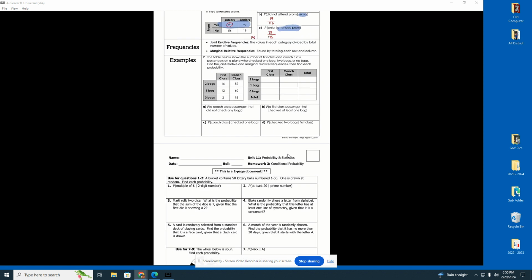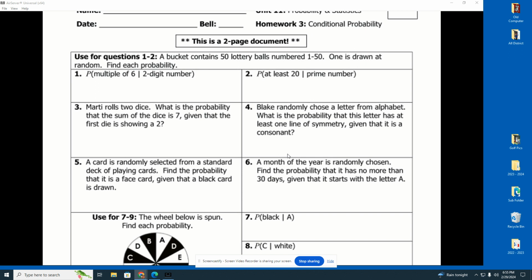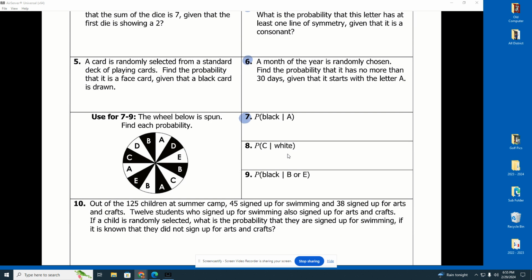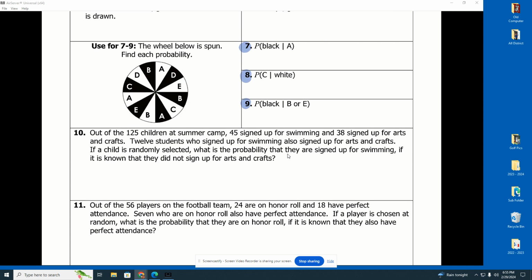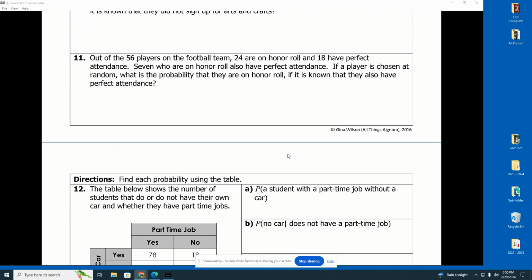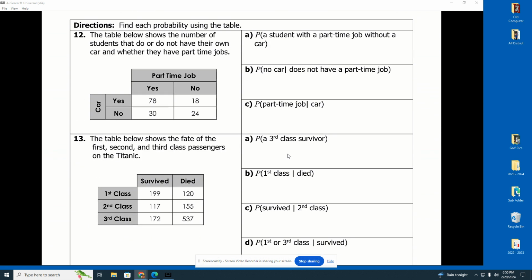On the homework page that is coming your way as we speak, and you might want to highlight these, I want you to do number 2, 4, 6. I want you to do 7, 8, and 9. I want you to do number 10. I think you'll struggle a little bit with 10. And then on the back side, I want you to do number 12 and 13.